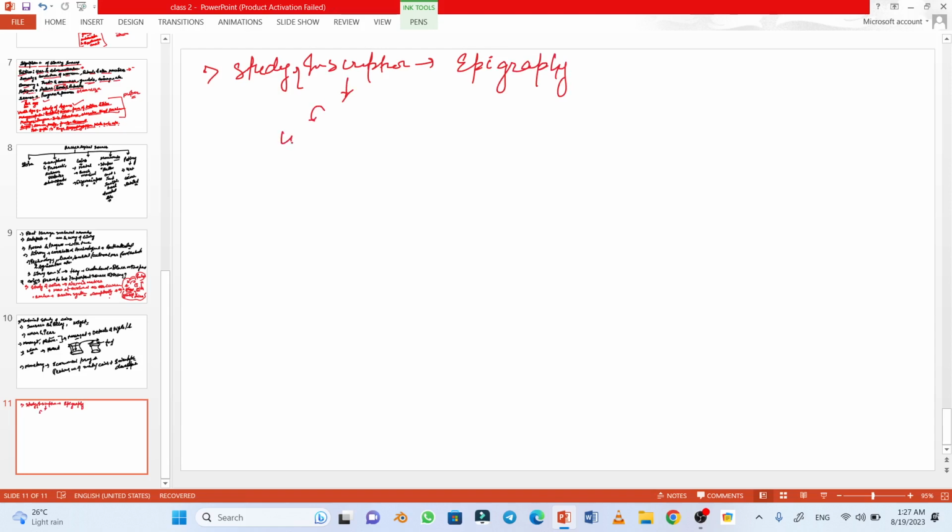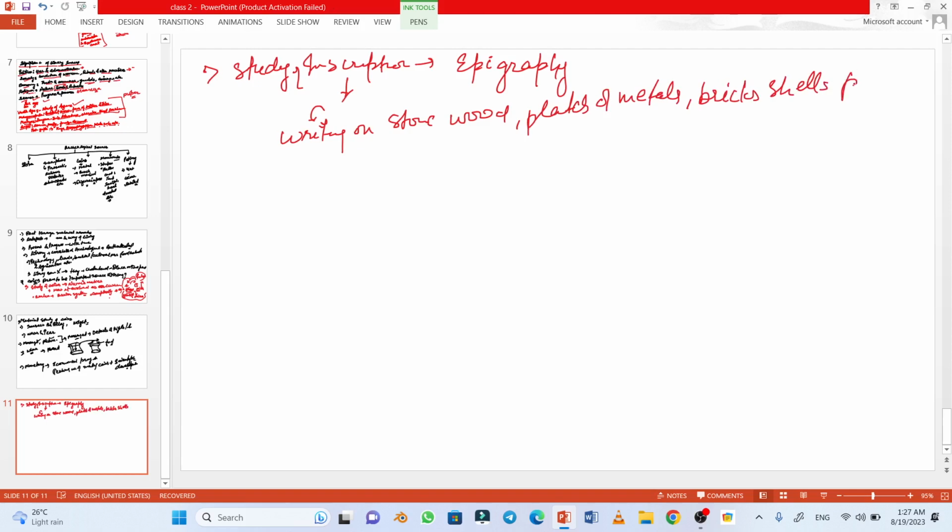Inscriptions are writings on stone, wood, plates of metal, bricks, shells, pottery, etc. As you can see, there is a pattern in these examples: these are all solid surfaces. So whatever is written on a solid surface is considered to be an inscription.